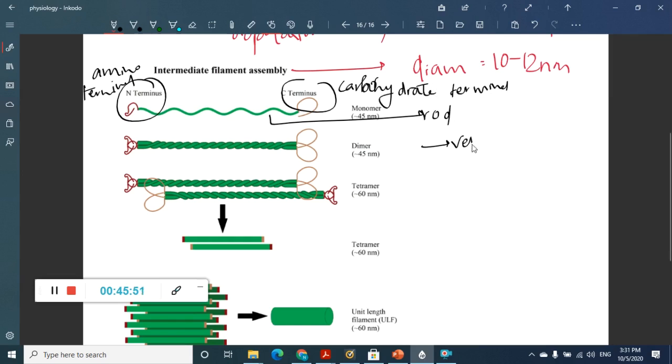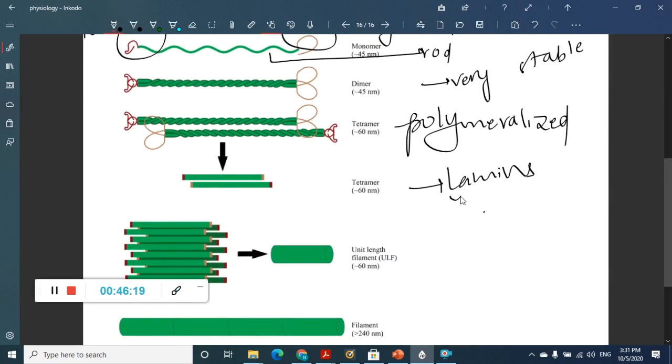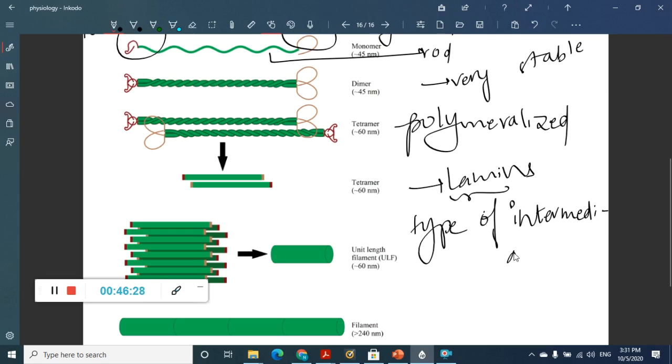These intermediate filaments are very stable. They are always polymerized. The main difference is that in microfilaments and microtubules there is polymerization and depolymerization, but here they are always polymerized. There is no rapid assembly or disassembly. So the main component of these filaments is the presence of lamins. These lamins are a type of intermediate filaments, but they are not stable.